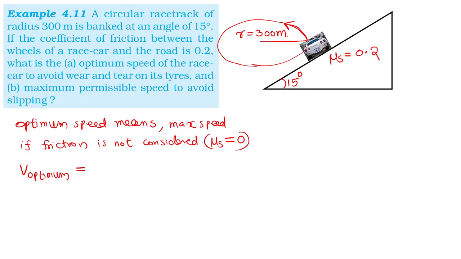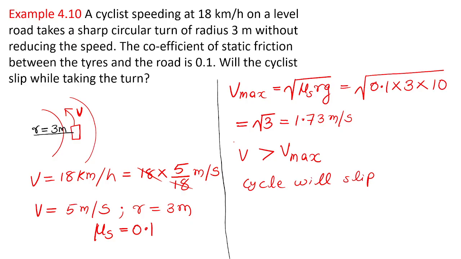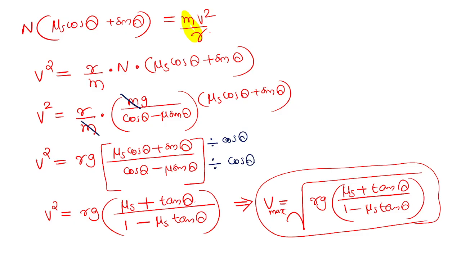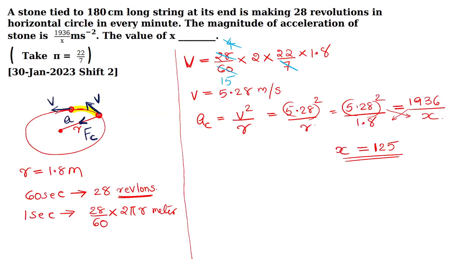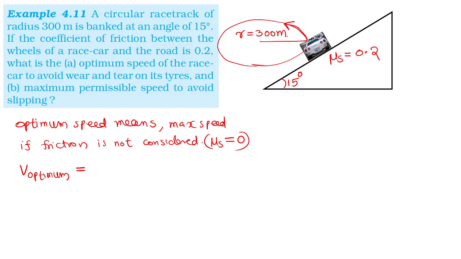Please respond. Yes, sir. So the case 2, do you remember the formula? Case 2, if the friction is not sufficient, I have written that. What is the formula? Tell me. Root of Rg tan theta. Is it correct? Yes, sir. Root of Rg tan theta, if we are neglecting the friction. That is said to be optimum speed. You can think like that.